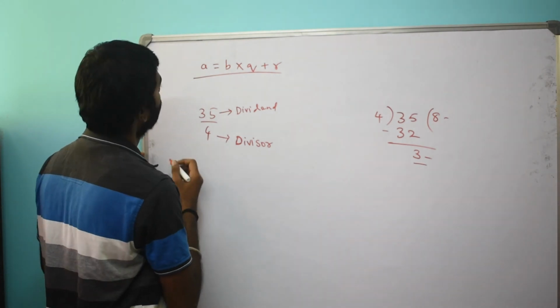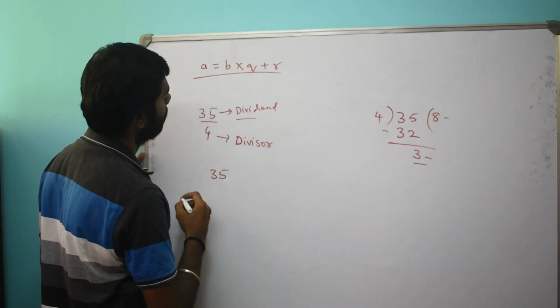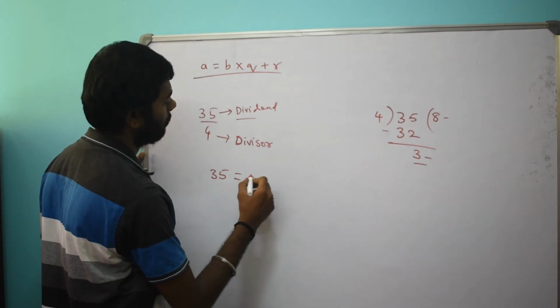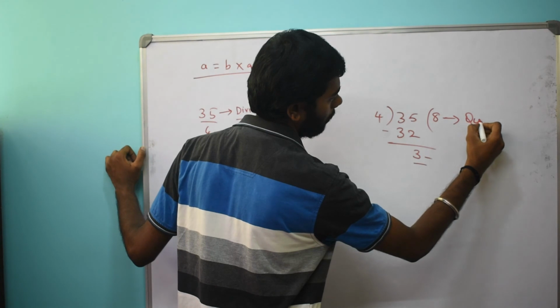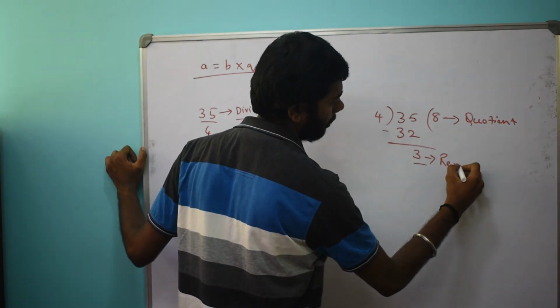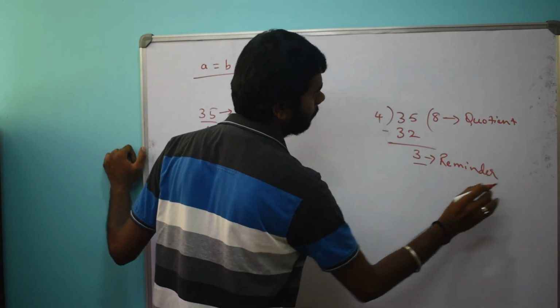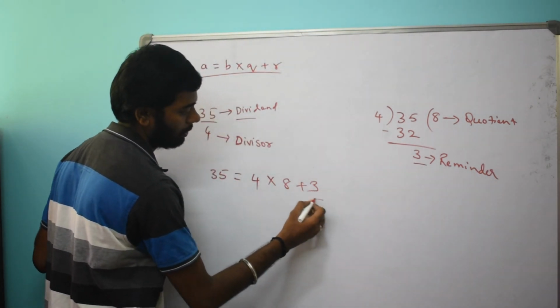So our dividend is 35, the divisor is 4, the quotient is 8, and the remainder is 3.